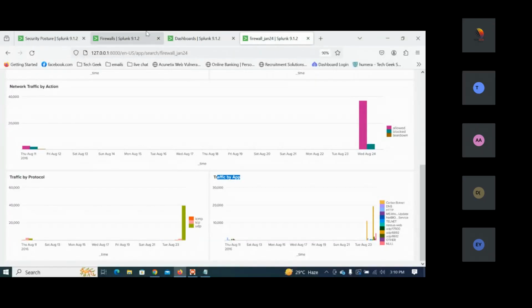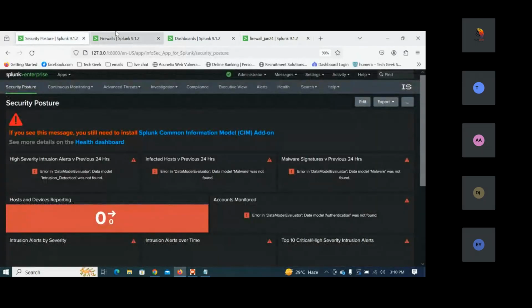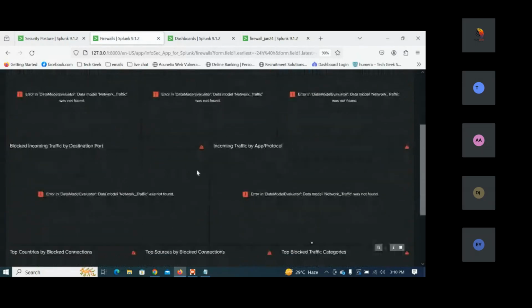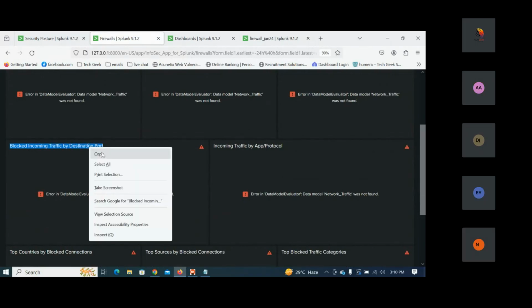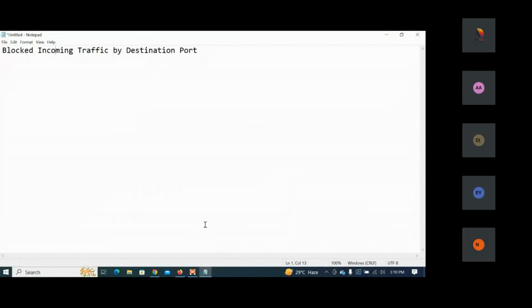So now what is the next process here? When we have taken app here, next is block incoming traffic by the destination port. Now I want you to understand here. Incoming traffic means what? Can you tell me that? If I'm talking about incoming traffic, that is nothing but the source IP. Agree? The sender is the incoming traffic, right? Yes. So we are seeing all the blocked IPs with the destination port.